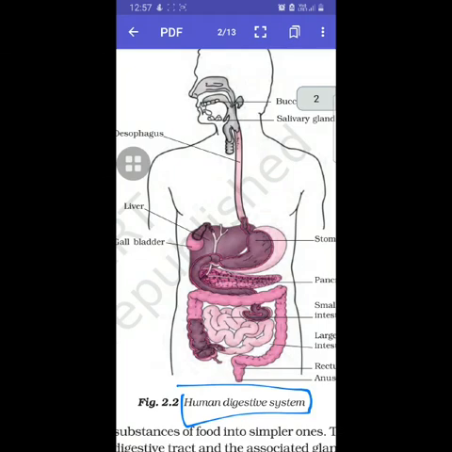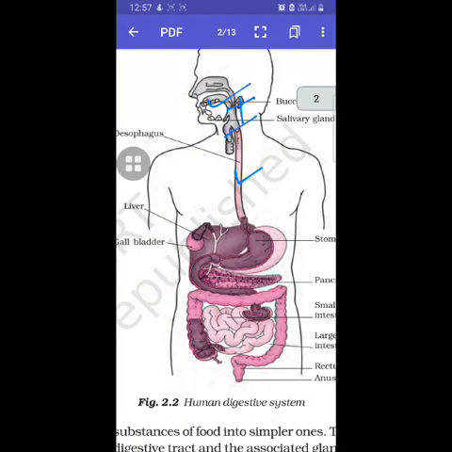The digestion in human is a long process and completed in several steps starting from buccal cavity and ends at anus. The first step is buccal cavity or the mouth. Second step is esophagus.